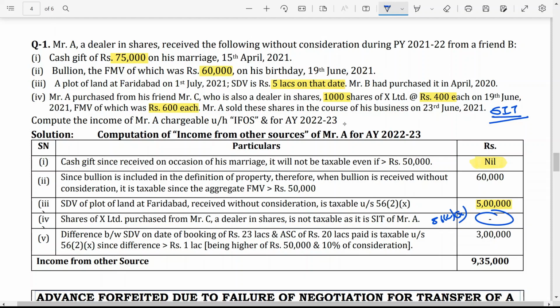Now one more question is given here, but the question is not given, only the answer is given. That means I am framing the question for you. Actual consideration is 20 lakh, for the fifth question. Then stamp duty value is 23 lakh.